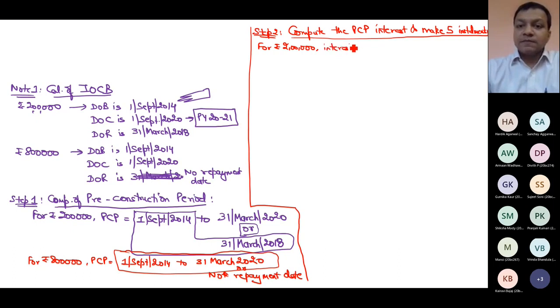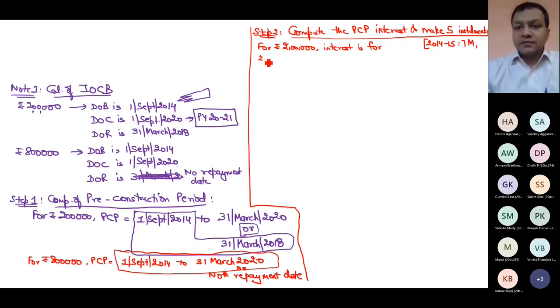Interest is for how many months? For 14-15, how many months? Can you tell me for 14-15, starting from September? September, October, November, December, Jan, Feb, March. 7 months.